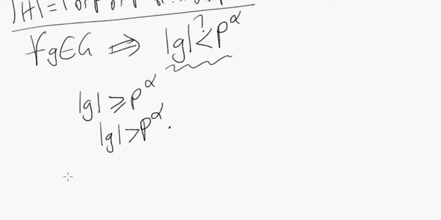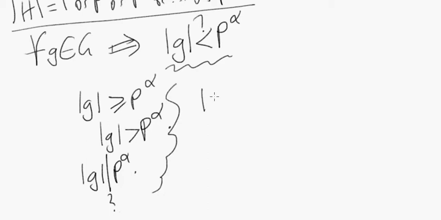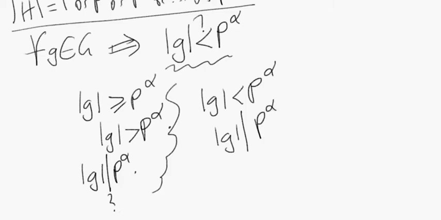If the order of g is greater than p to the alpha, how does that square with Lagrange's theorem, which tells us that the order of every element must divide the order of the group? If the order of g is greater than p to the alpha, how can the order of g divide p to the alpha? How is this possible? Is Lagrange's theorem telling us here that the order of g has to be less than p to the alpha for any alpha? If so, and the order of g must divide p to the alpha, what are the possible values for the order of g?